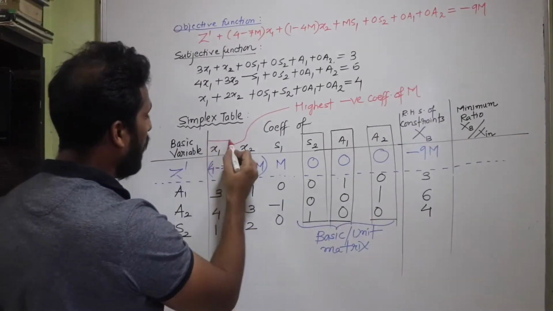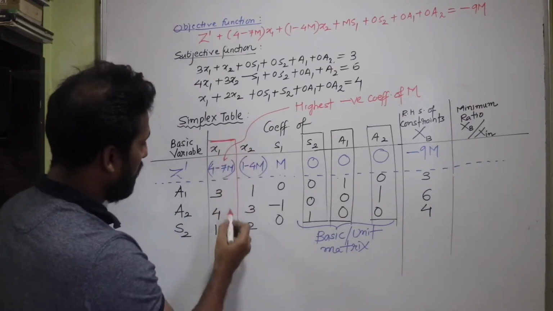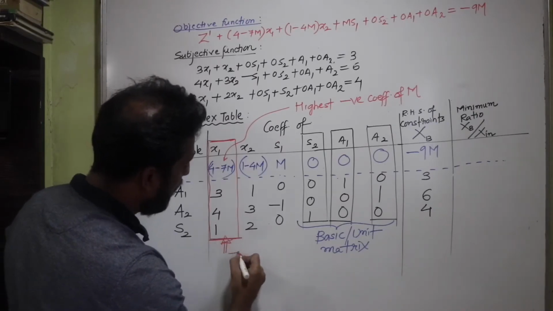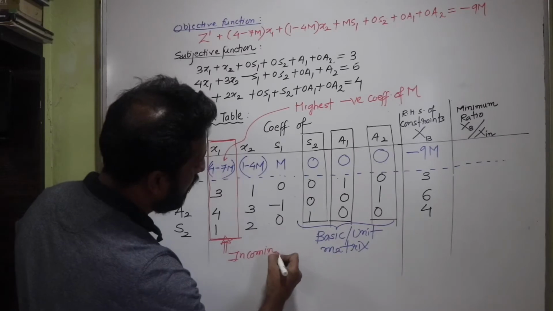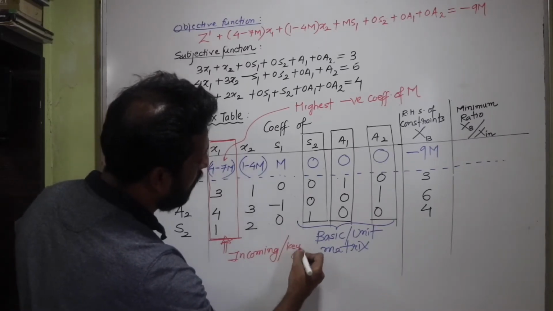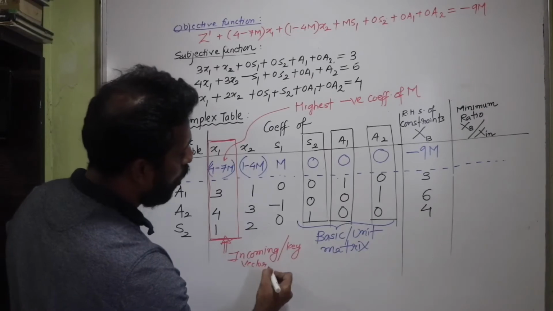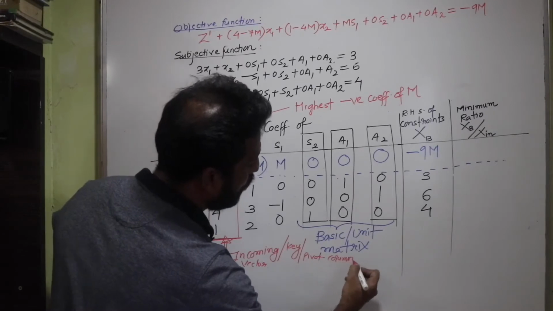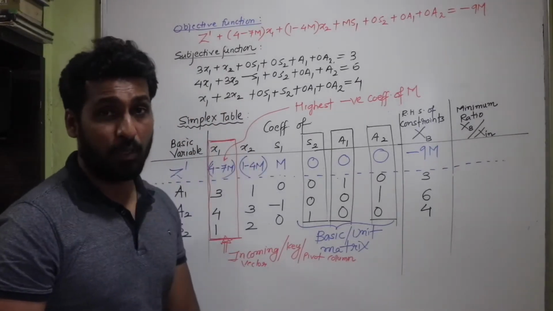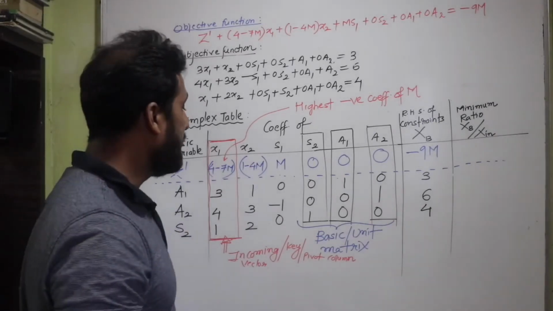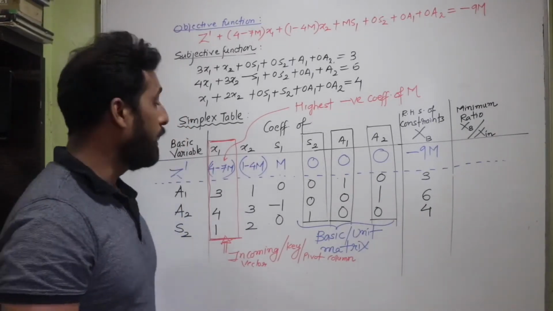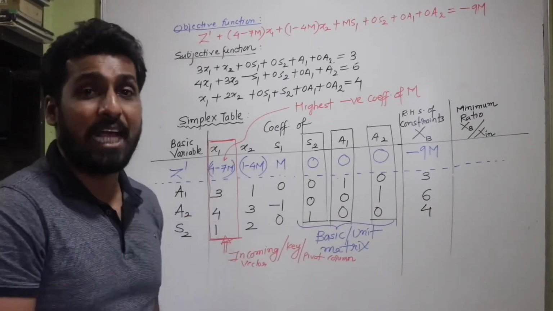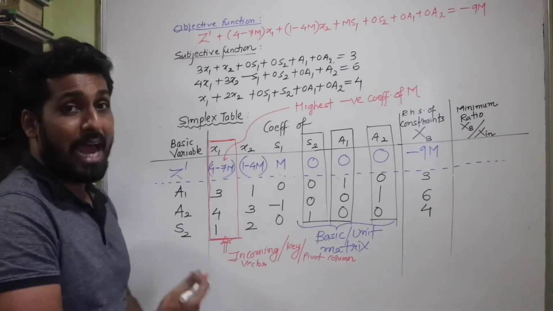So this becomes our incoming vector. x1 is going to be the incoming vector. If you remember, this is also called the key column, isn't it? So the incoming vector you call the key or the pivot column. So that is our first concept of the simplex table when we are solving the question by the penalty method. Now we have decided who is going to come in, isn't it? x1 is a variable which has to enter into the simplex table. If x1 has to enter, someone has to leave out of a1, a2 and s2. Someone has to leave from here.